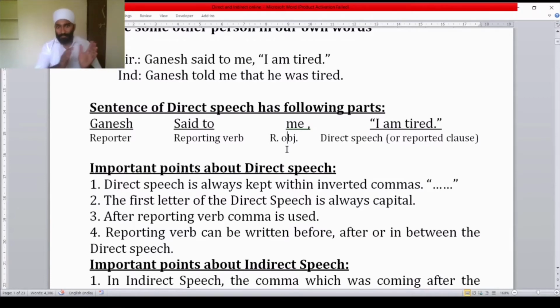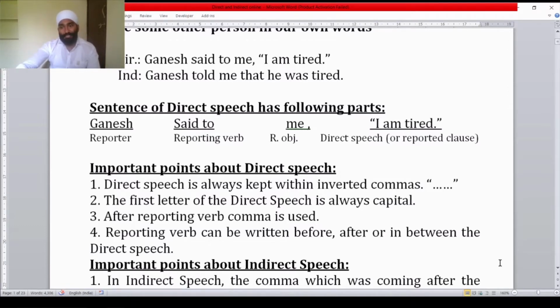Means Ganesh is saying something and that action of saying is shown by the reporting verb said to. Thereafter the action is received by the object, which is me. Thereafter comma is there, and after comma inverted comma, this reported speech is there. This is called direct speech or reported clause or reported speech.